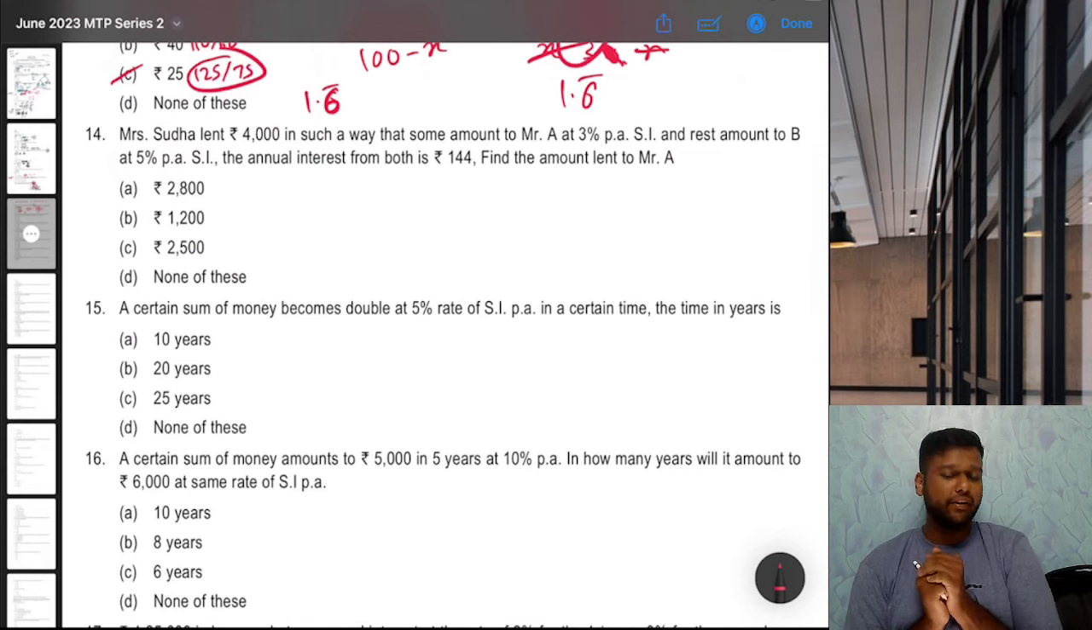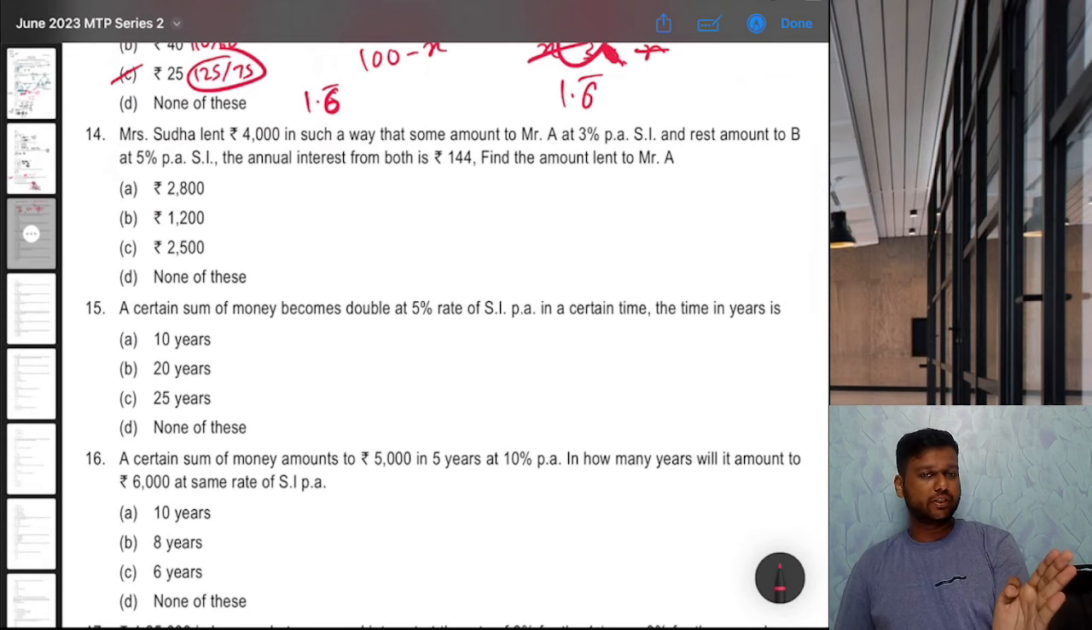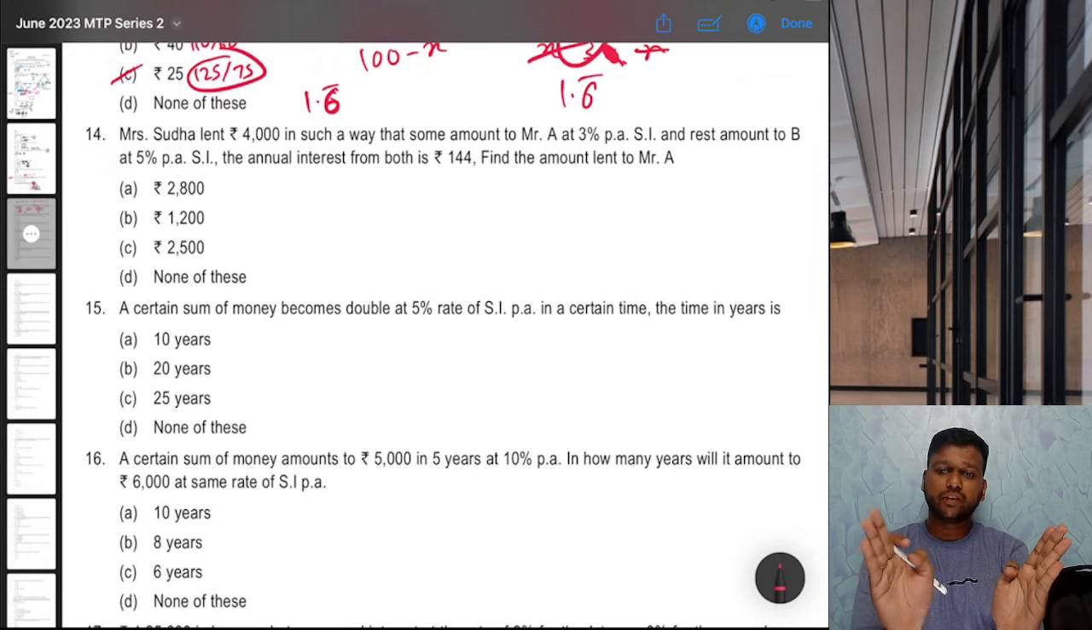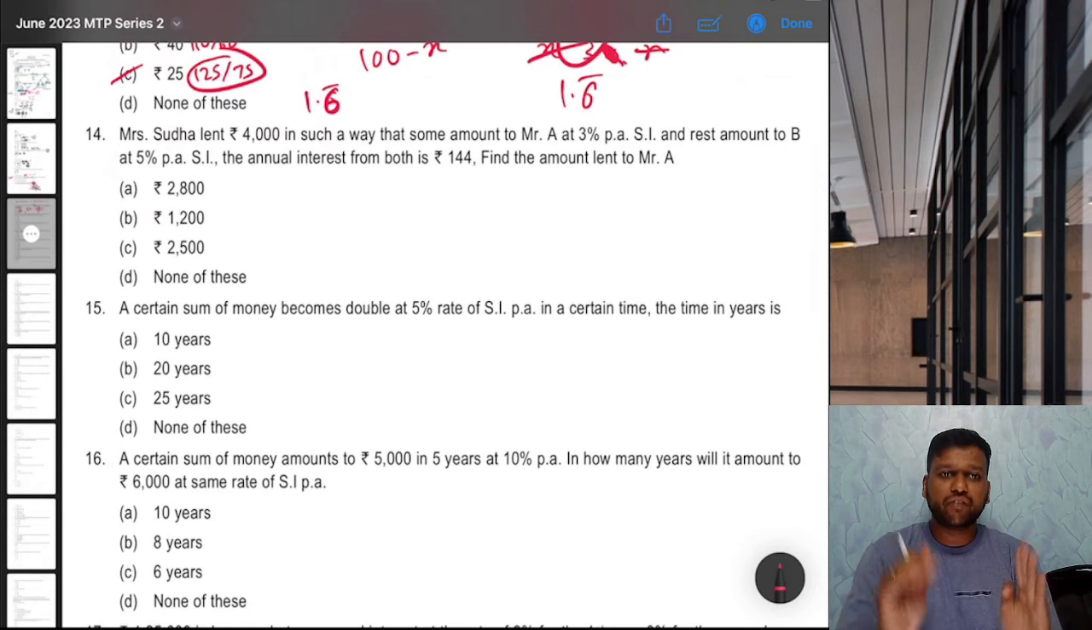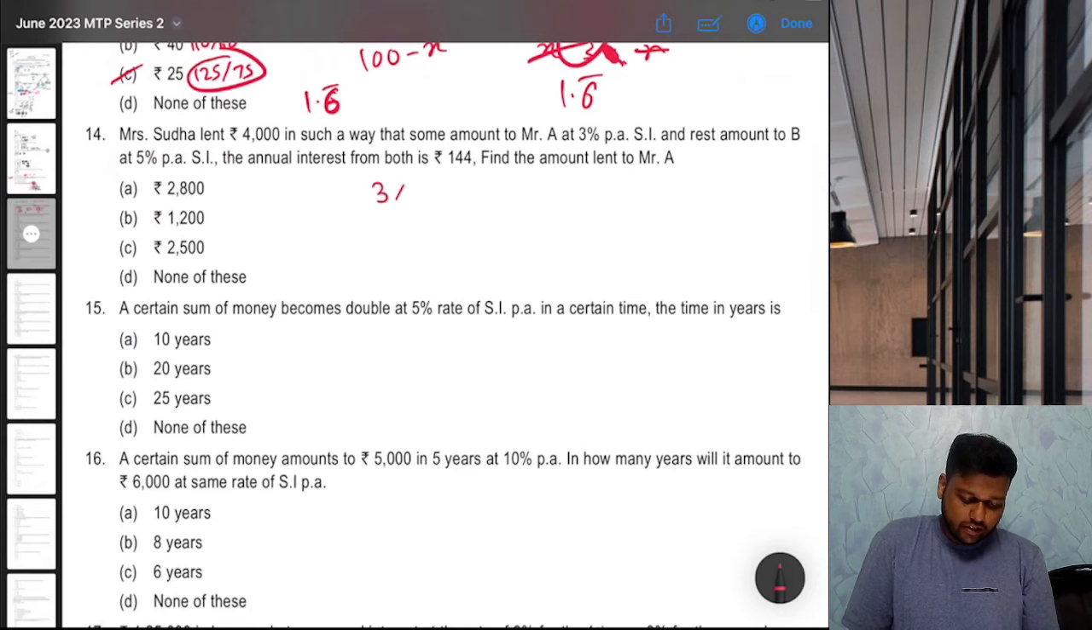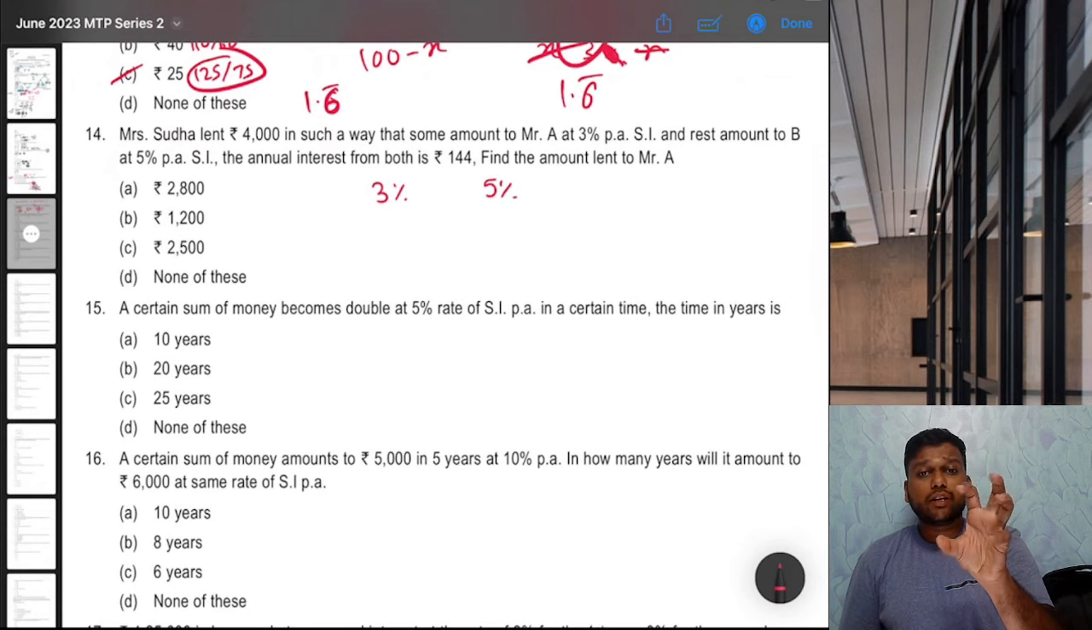Whenever there is a weighted average, this is nothing but weighted average. Why? Because you are giving some amount to one person at 3%, some amount to other person at 5%. That means first amount has weight of 3%, second amount has weight of 5%. So 3% and 5%. And what is the combined average, weighted average?